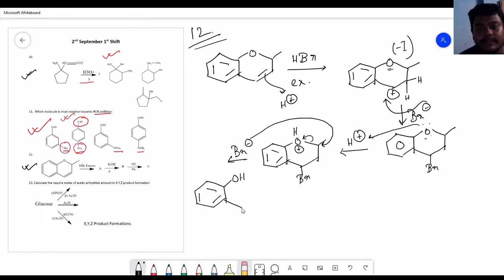In excess, it is something looking like this. I hope you understand the portion. Okay. So in excess amount of HBr, this thing happened. Then we have the next case, that is KOH addition.